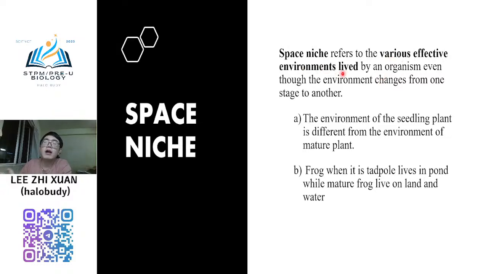Only certain organisms, at some period, can only survive in environment A, and once it grows, it can only survive in environment B. For example, in childhood it only survives in the pond, it needs water. But when it has become a frog, it can survive at both places, either land or water. But in childhood, it can only survive in water.